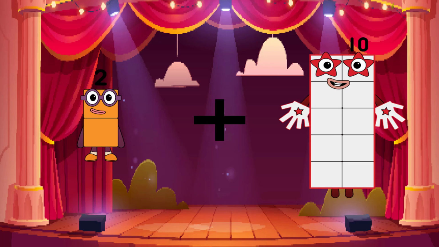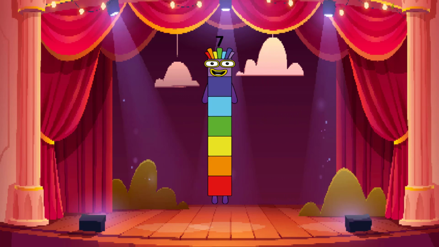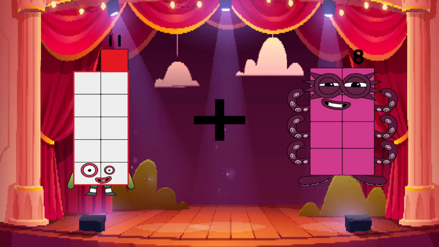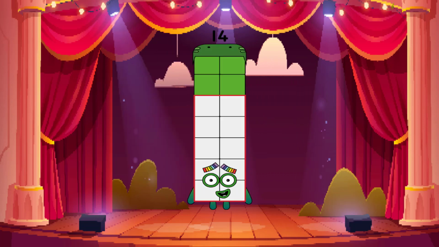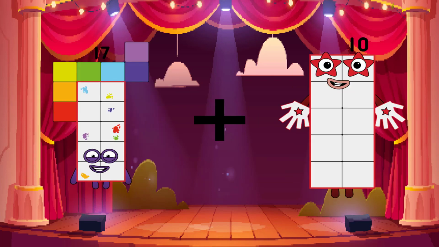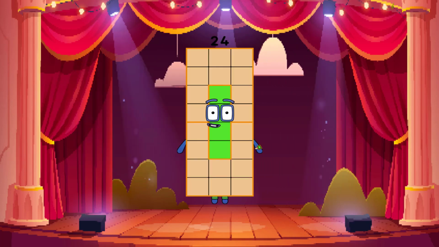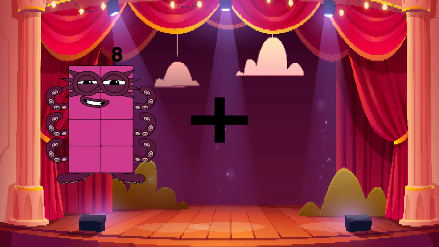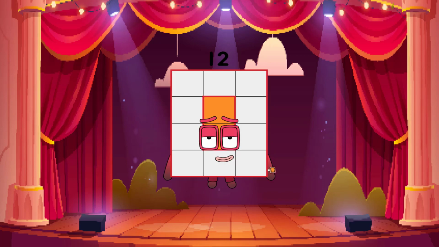2 plus 5 equals 7. 11 plus 3 equals 14. 17 plus 7 equals 24. 8 plus 4 equals 12.